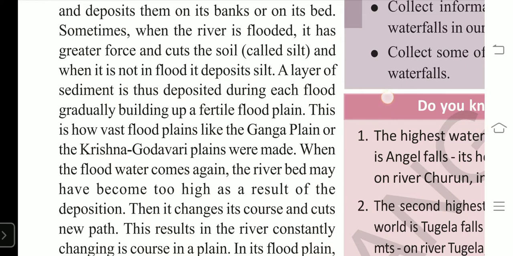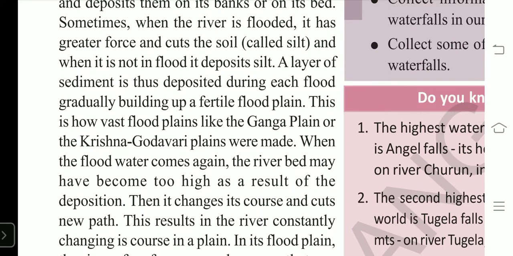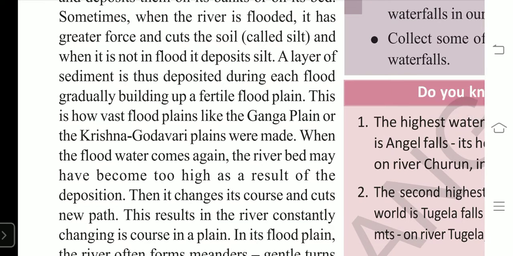Whenever the floods come, silt is deposited on the river bed. When the river water is excessive, the silt can be taken away. When the force and amount of water decreases in the river, there will be siltation in the river.